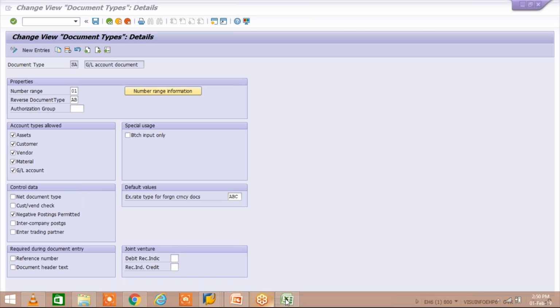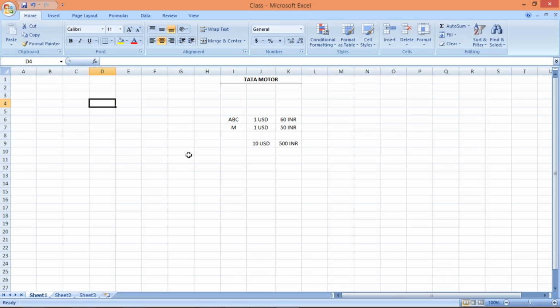see that whatever the accounts, how many types of accounts are there, guys? We are having customer account, vendor account, then we are having GL account, then asset account, and material account.